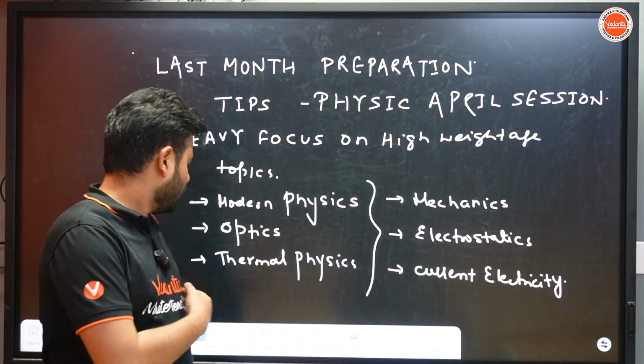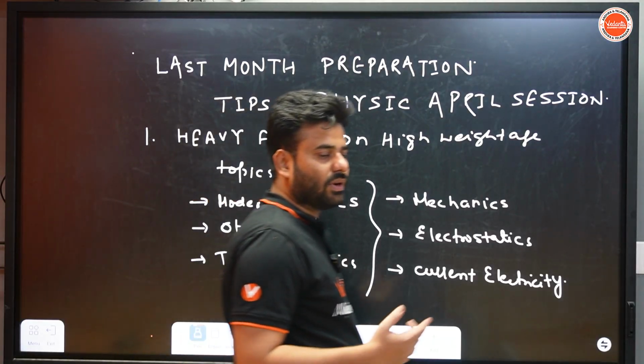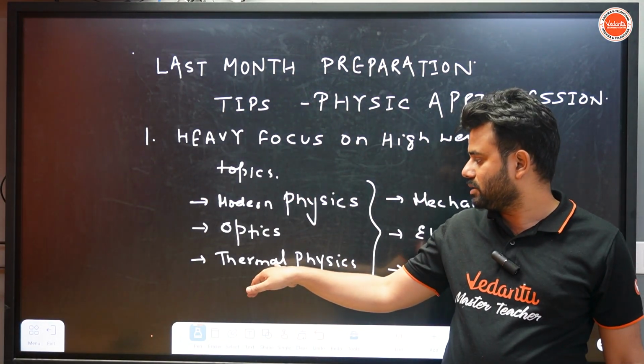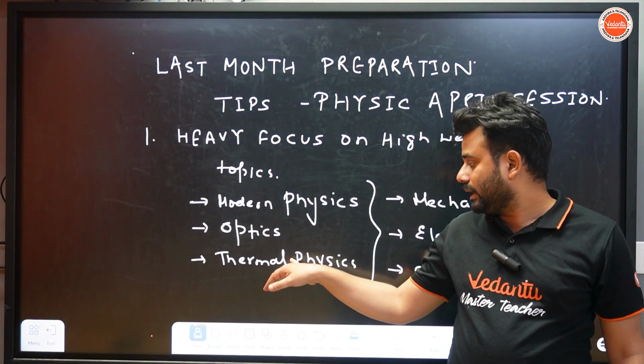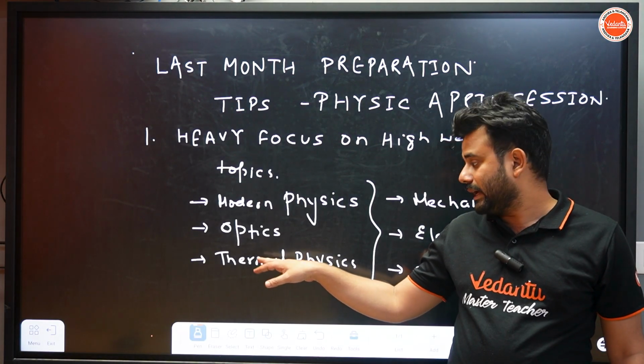When it comes to thermal physics, we have thermal properties, expansion and applications of expansion.